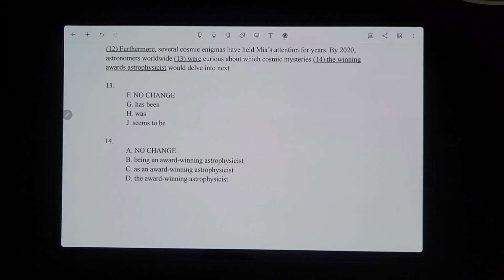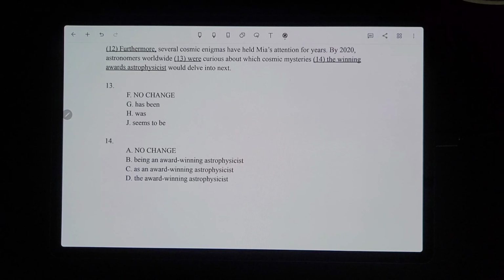Okay, so now we're on number 13. Furthermore, several cosmic enigmas have held Mia's attention for years. By 2020, astronomers worldwide were curious about which cosmic mysteries the winning award's astrophysicists would delve into next. So by 2020, astronomers worldwide, it's fine as were curious, because they were curious in the past and there's multiple astronomers, so that's totally fine.